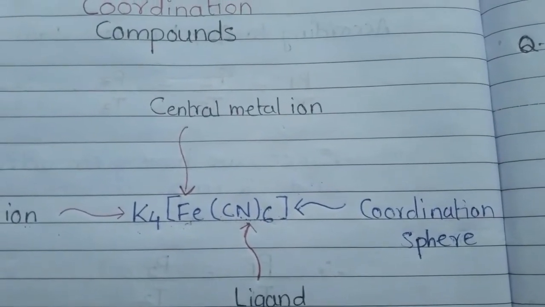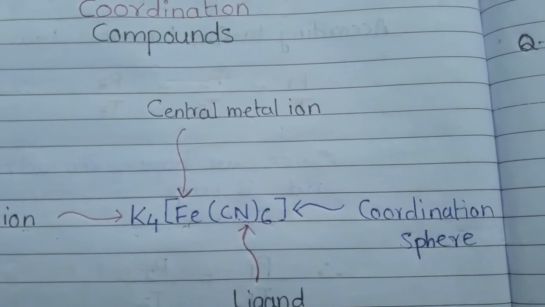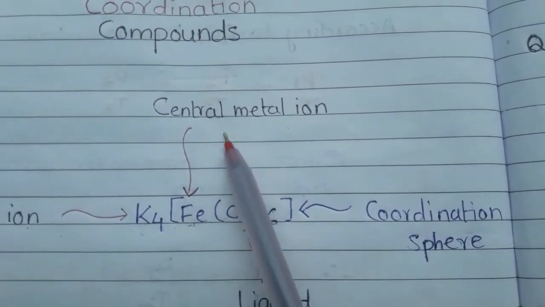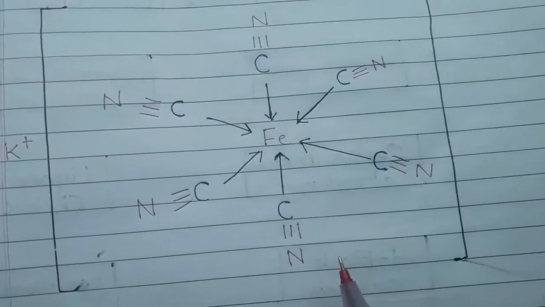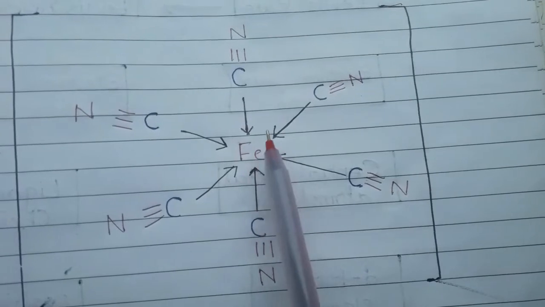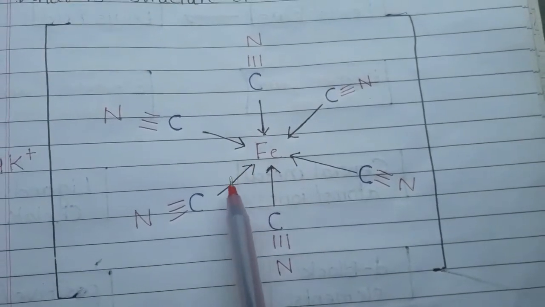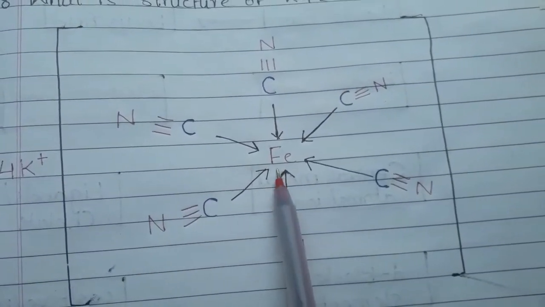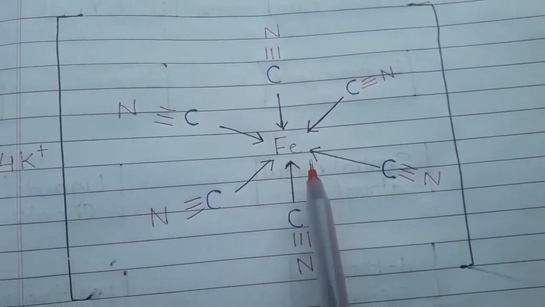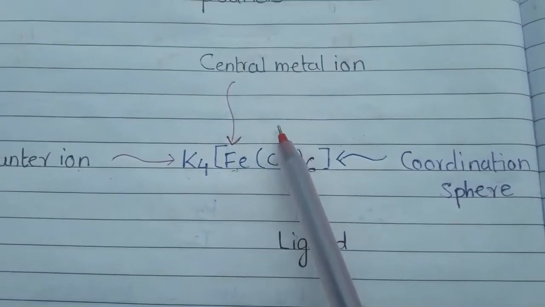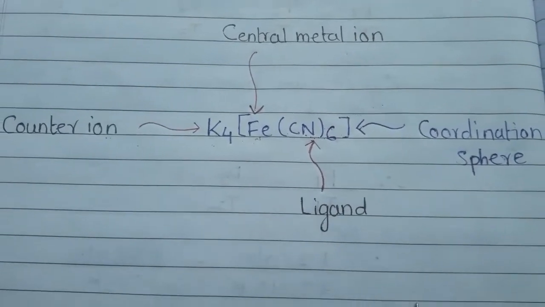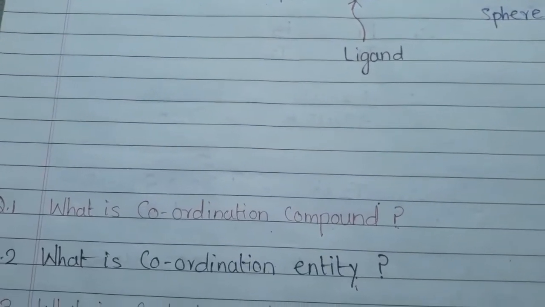That's why it is called the central metal atom. We can see here also, K4[Fe(CN)6]. This is the structure of K4[Fe(CN)6]. We can see here Fe is in the center. That's why it is called a central metal ion or atom. Alright, we have done with three questions.